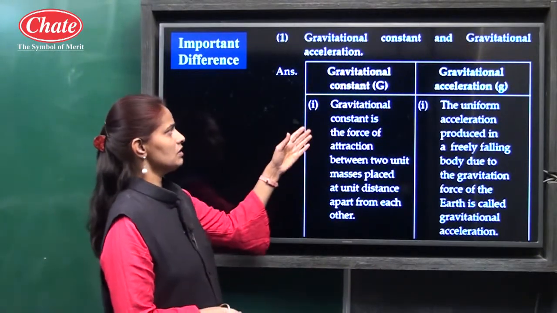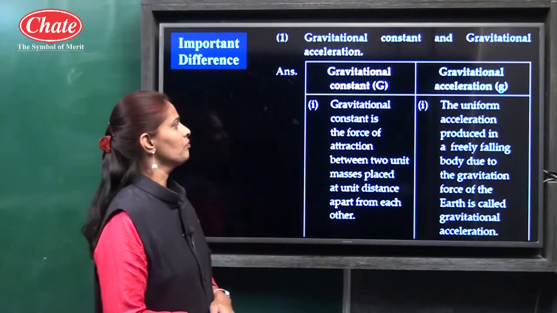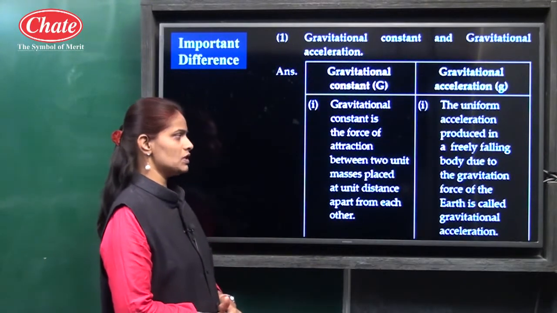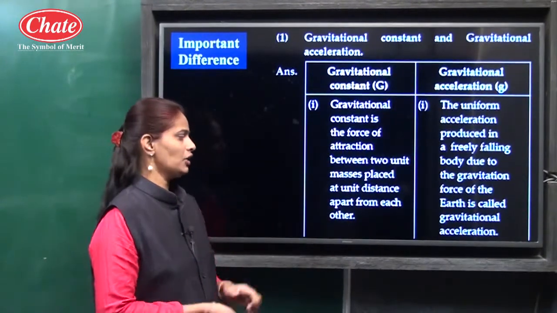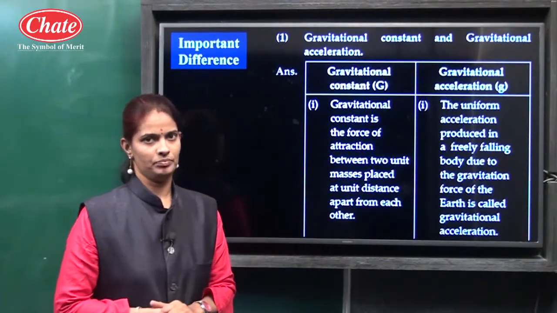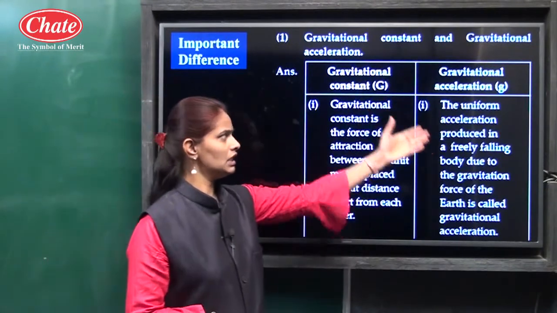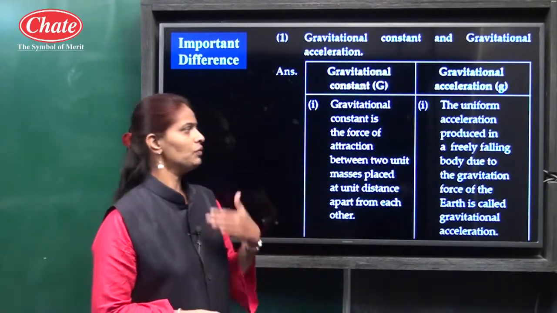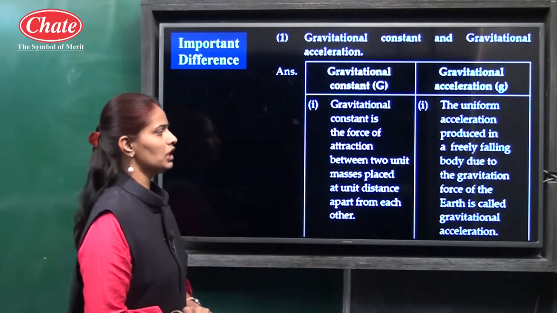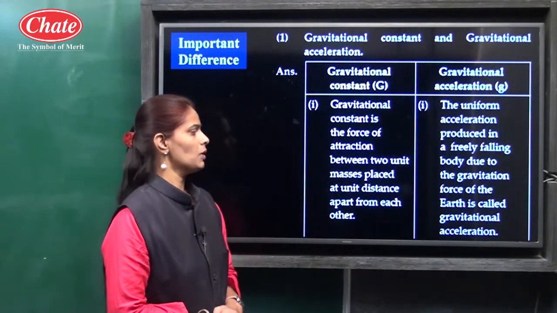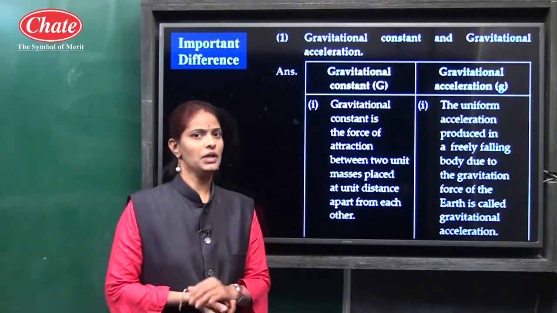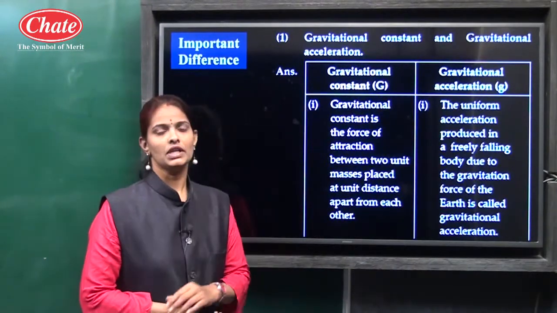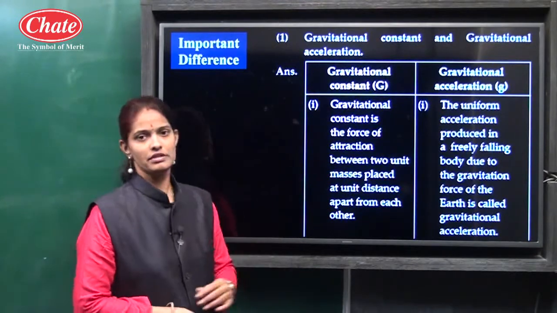First, the gravitational constant is the force of attraction between two unit masses placed at a unit distance apart from each other. And gravitational acceleration is the uniform acceleration produced in a freely falling body due to the gravitational force of the earth. So the first point is the definition of the concepts.